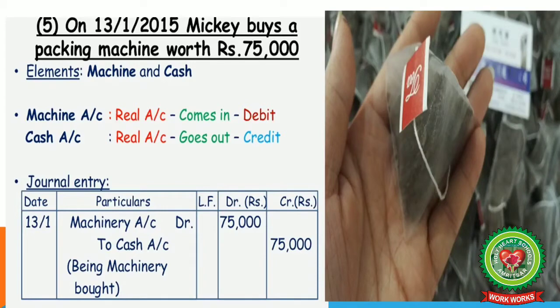Now the next transaction, on 13th January 2015, Mickey buys a packing machine worth rupees 75,000. So here are two elements involved. One is machine, another is cash. Machine and cash again are real accounts. Again these are assets, and our golden rule to be followed here is debit what comes in, credit what goes out. Machinery account debited to cash account with 75,000 each.